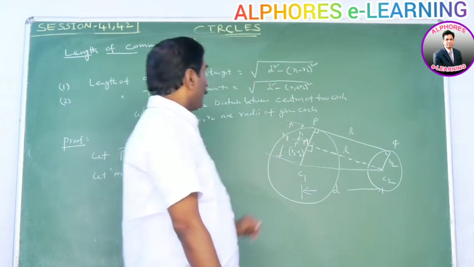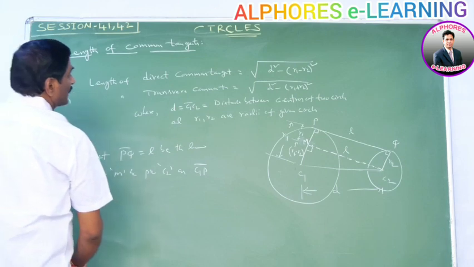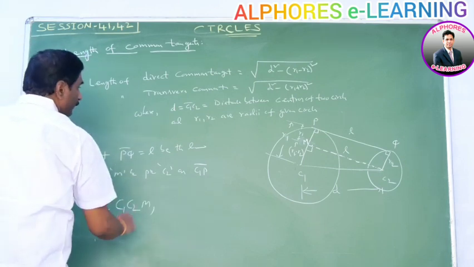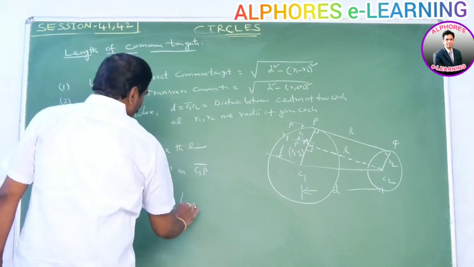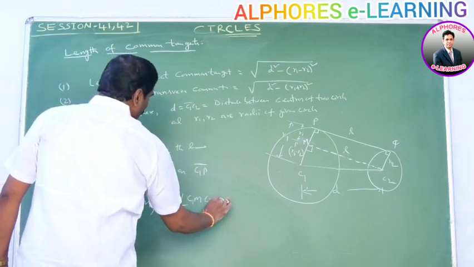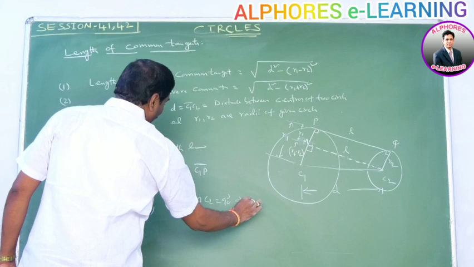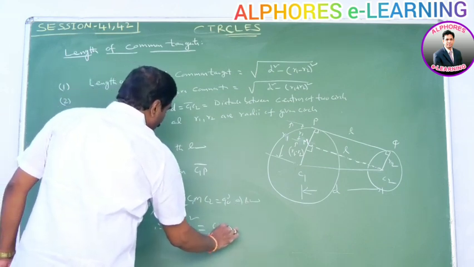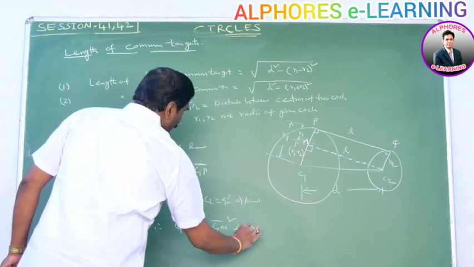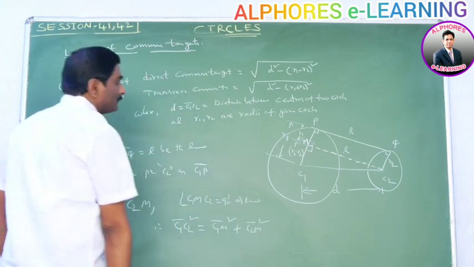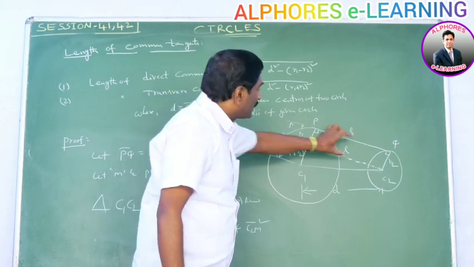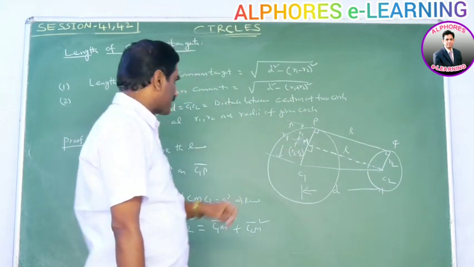Now from triangle C1C2M, angle C1MC2 is equal to 90 degrees, so it is a right angle triangle. Therefore the hypotenuse square, C1C2 whole square, is equal to C1M square plus C2M square. C1M is this total length minus this value, which is R2, so it is R1 minus R2.